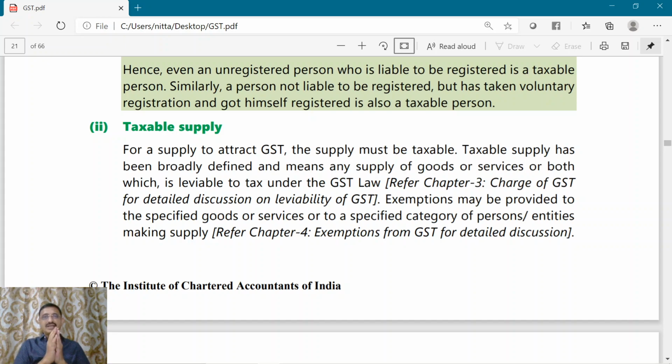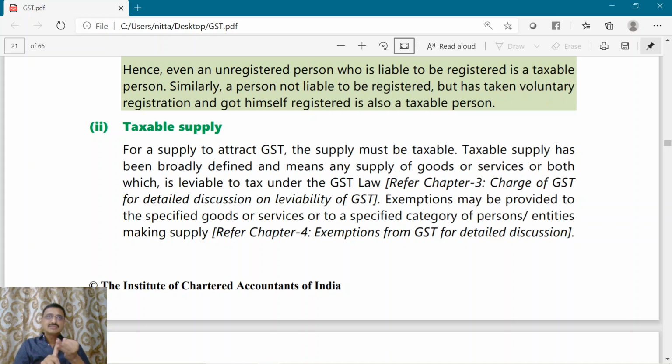So taxable supply means a supply of goods or service or both which is leviable to tax under the GST law. That is called a taxable supply. Now we will understand this taxable supply in a detailed manner in chapter number 3. But here we will simply understand what is the activity or transaction which will be subjected to GST. The supply of goods or services should be made by a taxable person, and the supply should be a taxable supply.